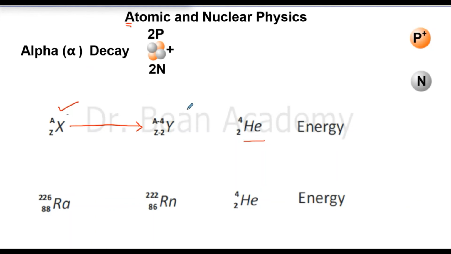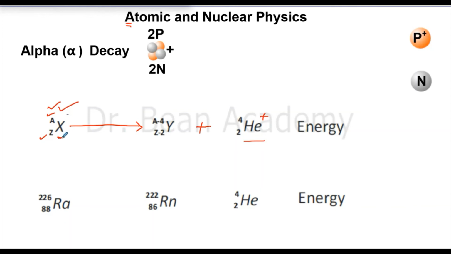But in the alpha decay, what comes out of the nucleus of this atom, this is just a representative image, like here you can put any element you want which is involved in the alpha decay, and then this is the mass number, this is the proton number or atomic number. So it will release a helium ion, meaning the nucleus of the helium, of course, because it doesn't have any electrons in the outer or first orbit, so it is a positive ion. It is a nucleus, it is not a neutral helium atom.